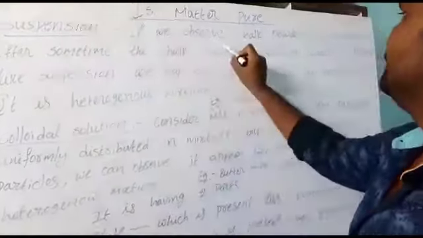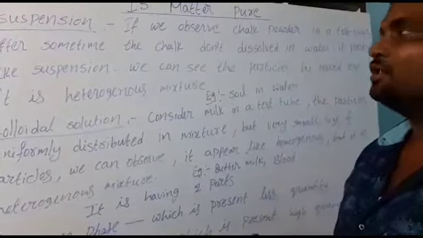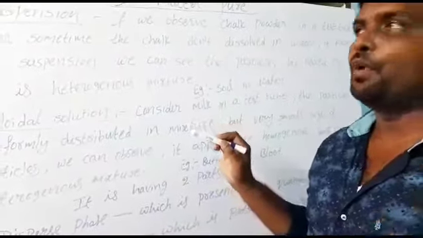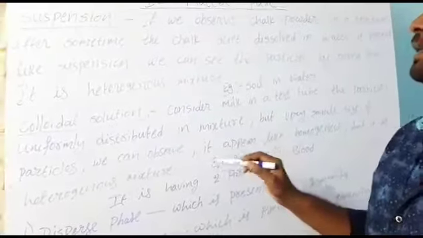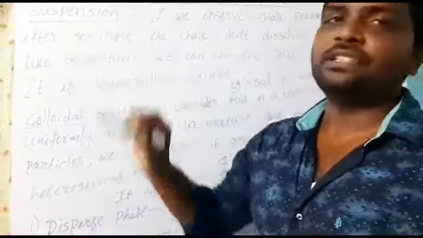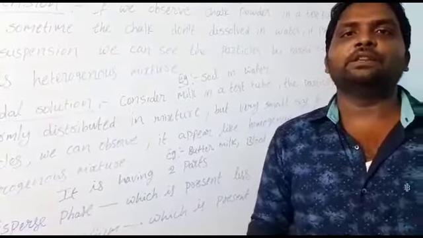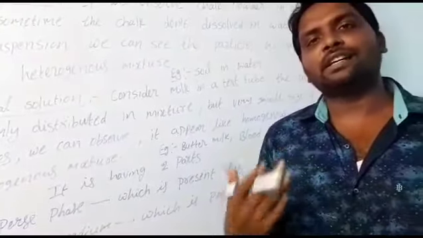If we observe chalk powder in a test tube, you just take one test tube. In the test tube you add some quantity of chalk powder and water. What happened? At first, the chalk powder seems to have dissolved in the water completely. You think the chalk powder was completely dissolved.